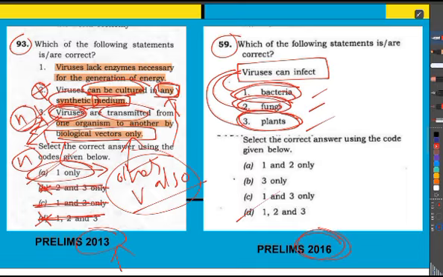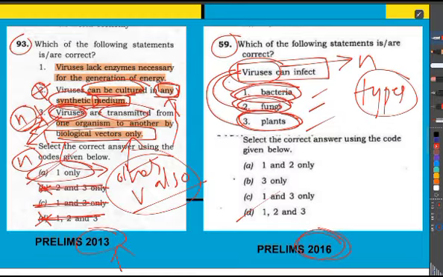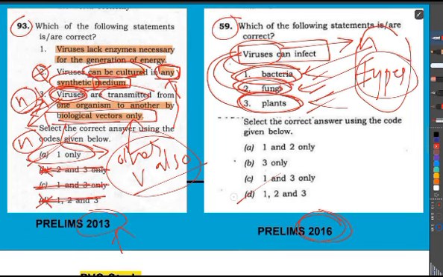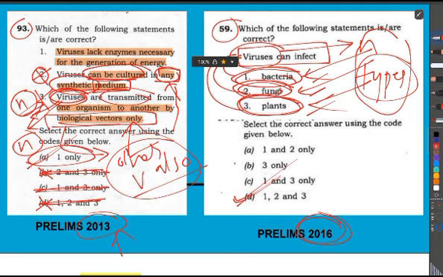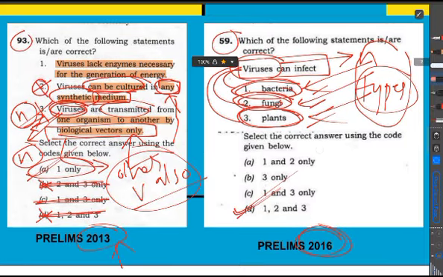And we have already said that there can be n types of virus, and some or the other may be infecting bacteria, fungus, and plants. So that common sense can be applied here, and we can find that the answer is D. Now we have solved this question logically.